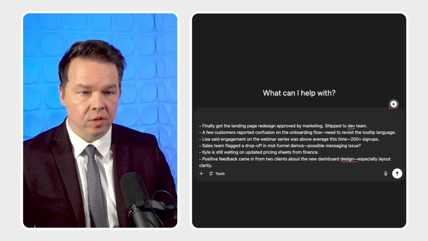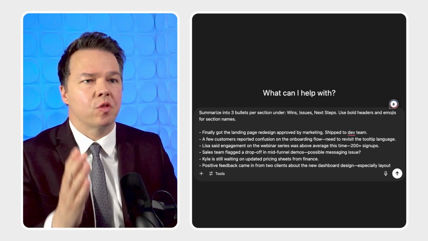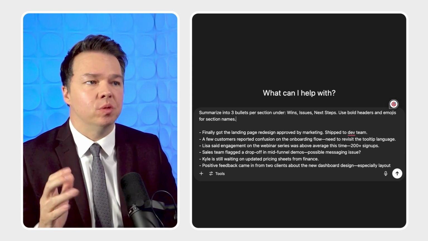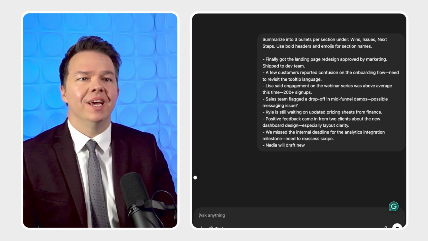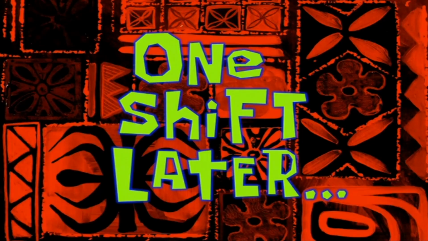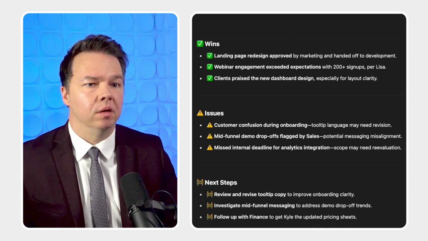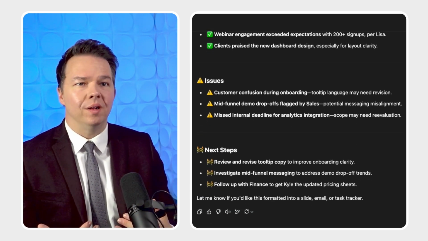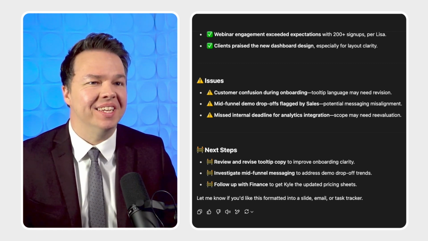All right, but what happens when I tell it to summarize it into 3 bullets per section under wins, issues, and next steps? Use bold headers and emojis for section names, and then let's see what we get. One shift later. See? Much better. Much closer to something that's actually usable, worthwhile. You can actually do something with these.